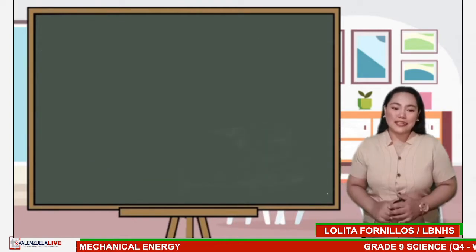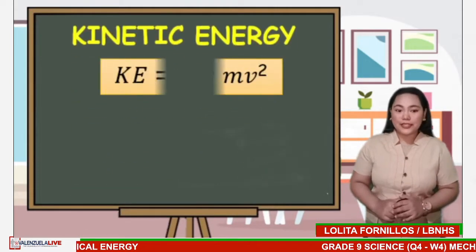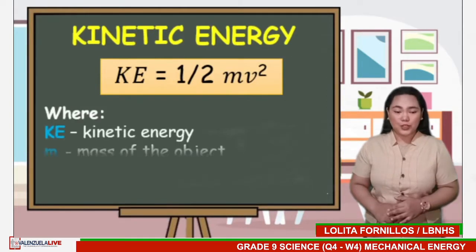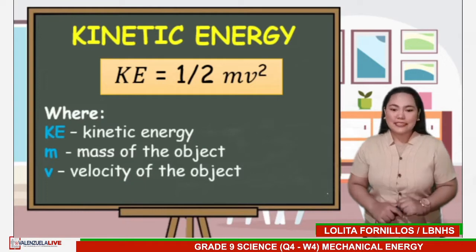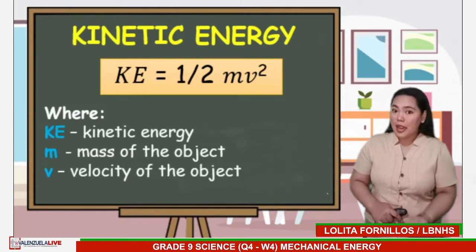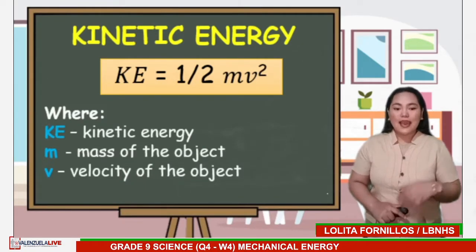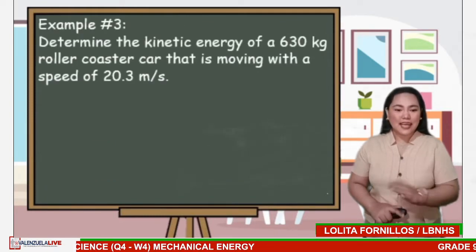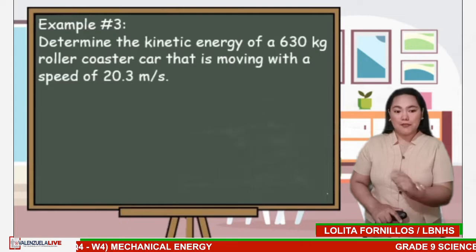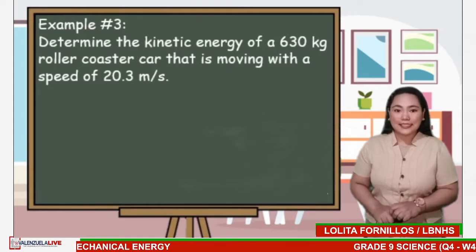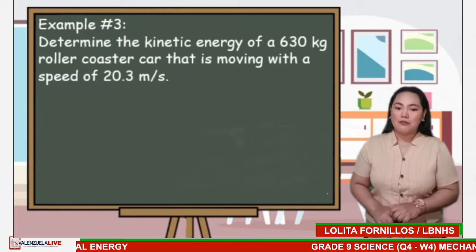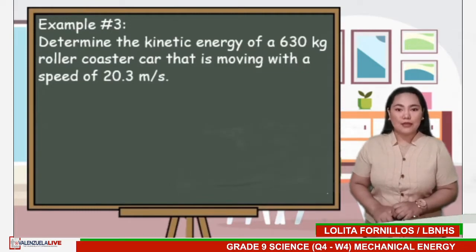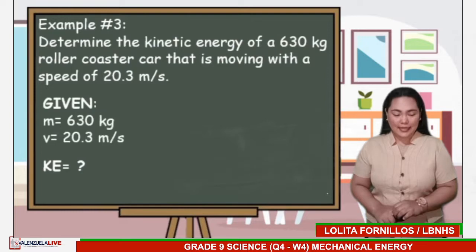We can also calculate the kinetic energy by using the formula KE equals 1/2 mv squared, where KE is the kinetic energy, m is the mass of the object, and v is the velocity of the object. Let's have an example. Determine the kinetic energy of a 630 kilogram roller coaster car that is moving with a speed of 20.3 meter per second.